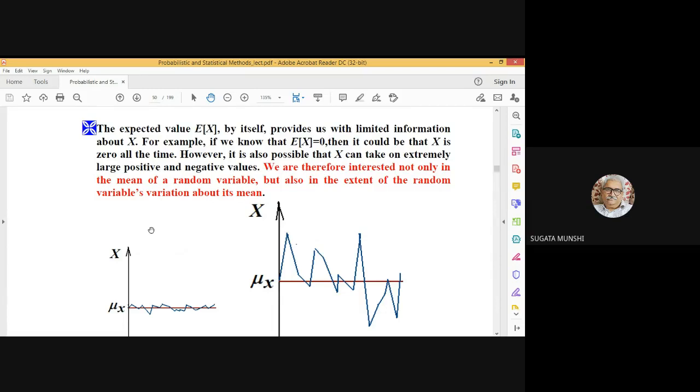But in practice, what may happen is that x can take on extremely large positive and negative values. Therefore, we are not merely interested in the mean of the random variable, the expectation of the random variable, but also a measure of the extent to which the random variable varies about its mean. So that's the motivation for going for what is called the variance.